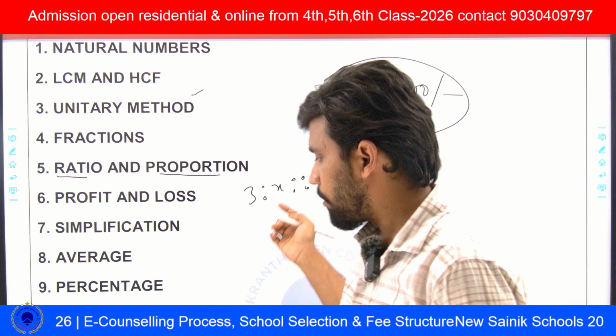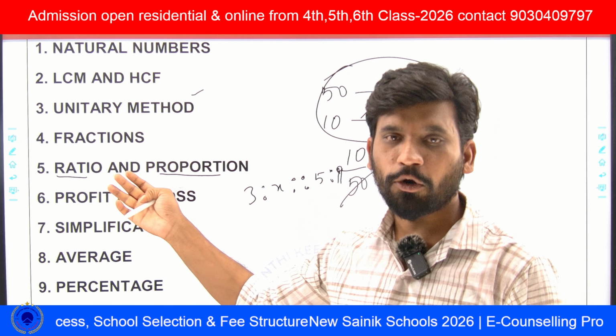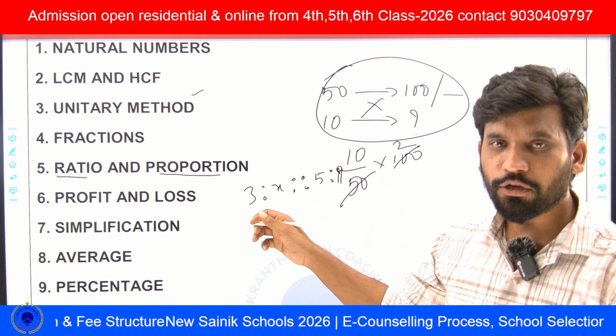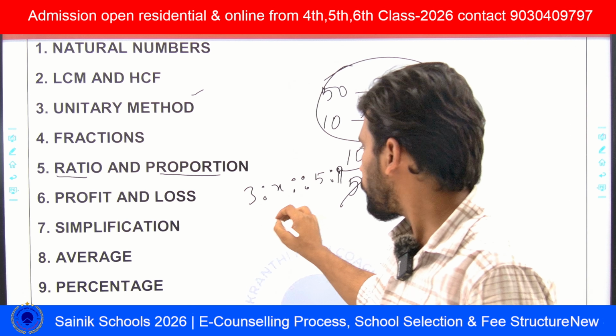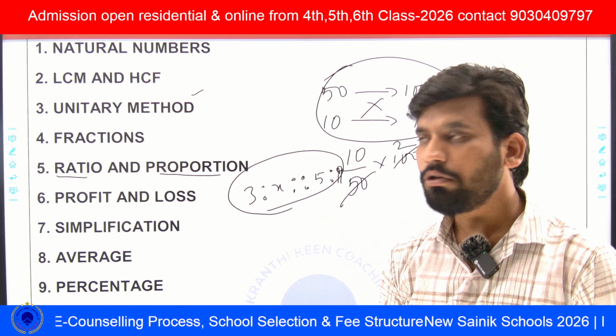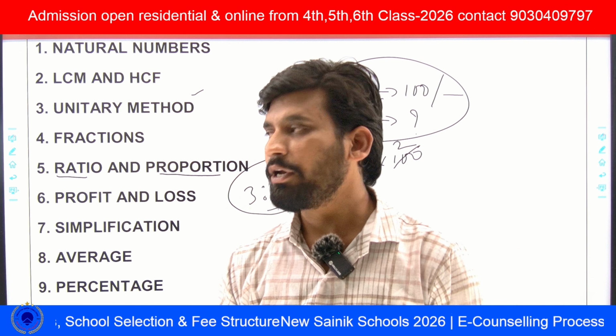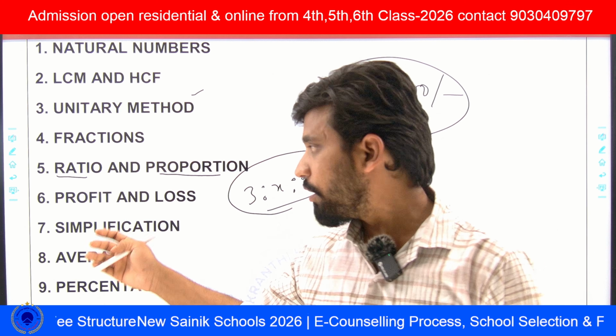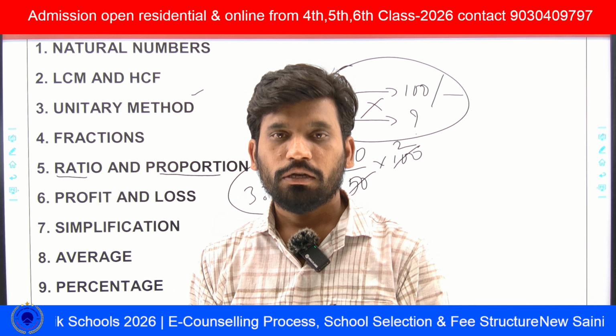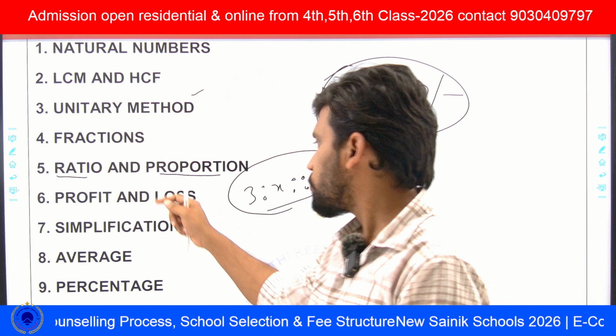Like this, not only this question, he will give the word problem questions also. So I'm telling you an example. So 3 is to, we have to find out the value of x here. So in ratio and proportion, we can expect questions for finding the value of x. This type of questions he will ask in ratio and proportion.